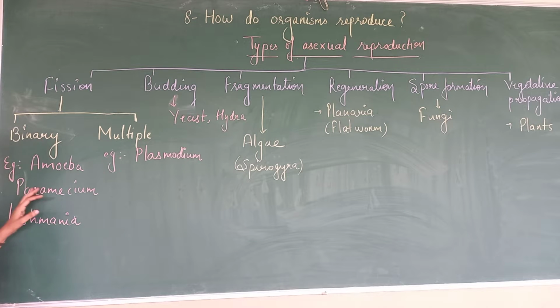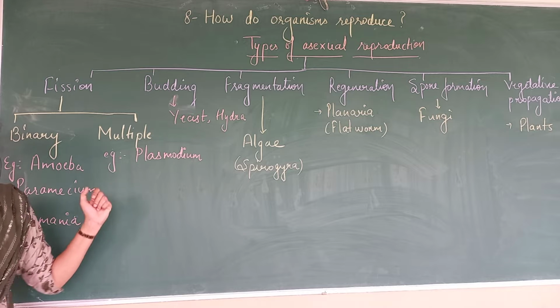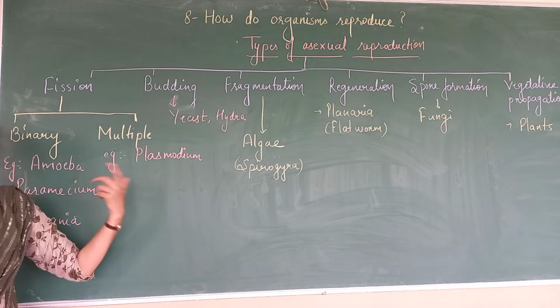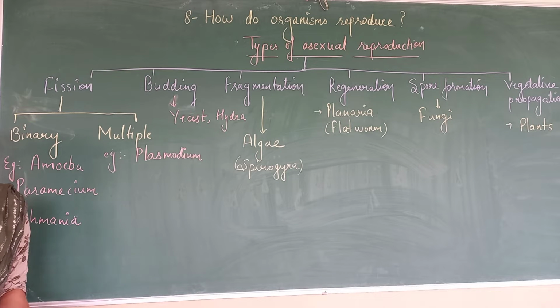It can be further divided into two on the basis of the number of new daughter cells produced: binary fission and multiple fission. Binary, bi means two. So in binary fission, cells like amoeba, paramecium, Leishmania form two new daughter cells. It means when the cell divides, it will form two new organisms.